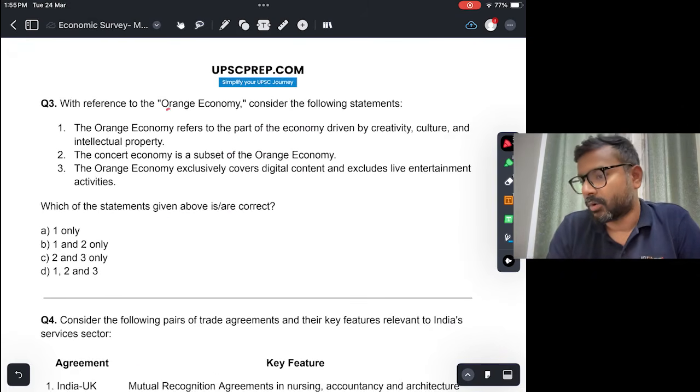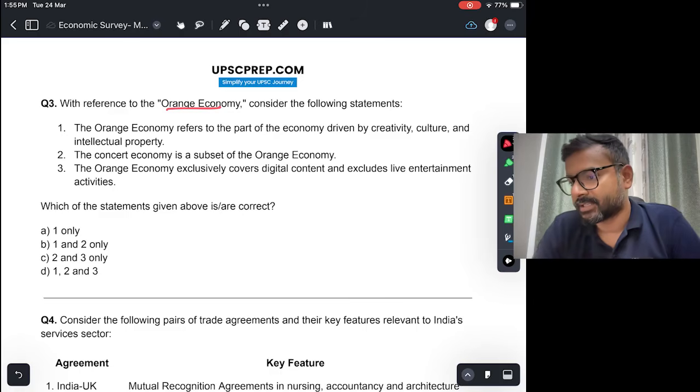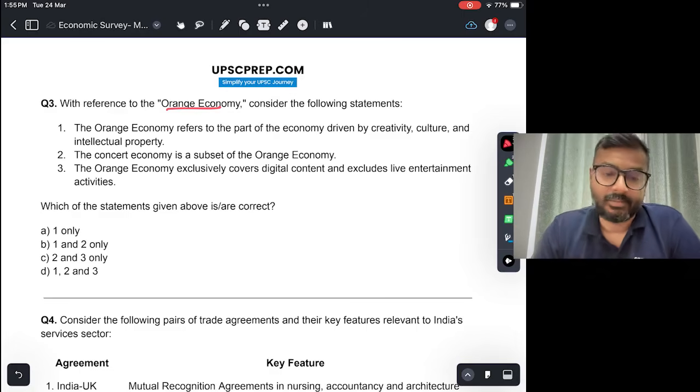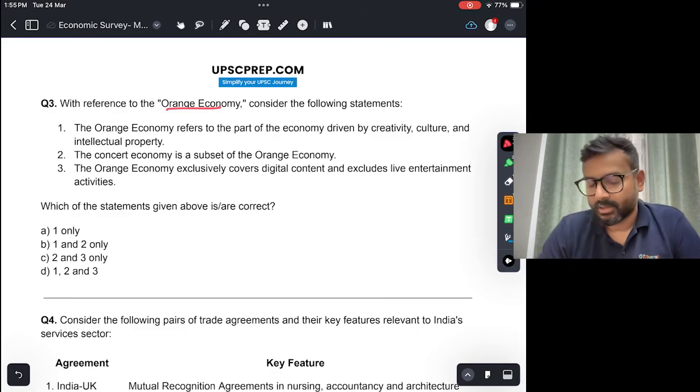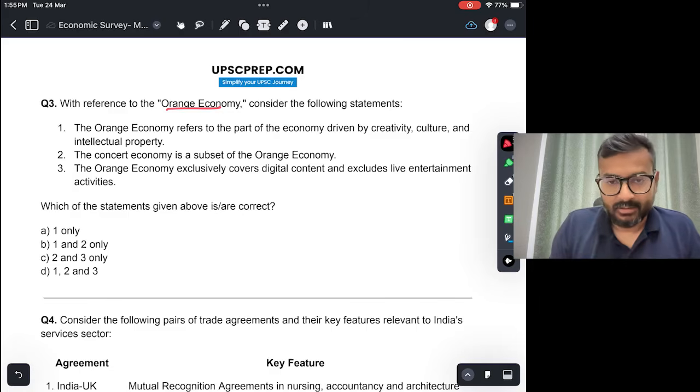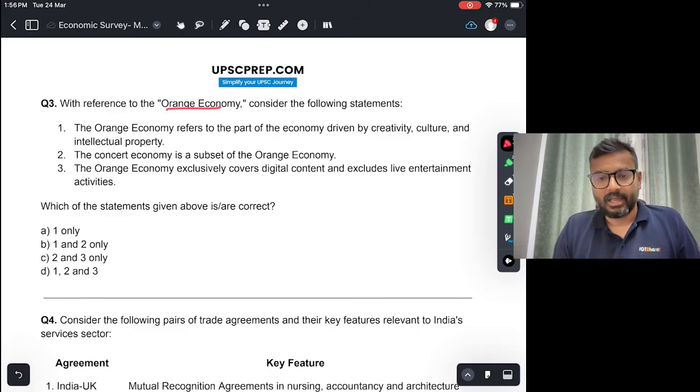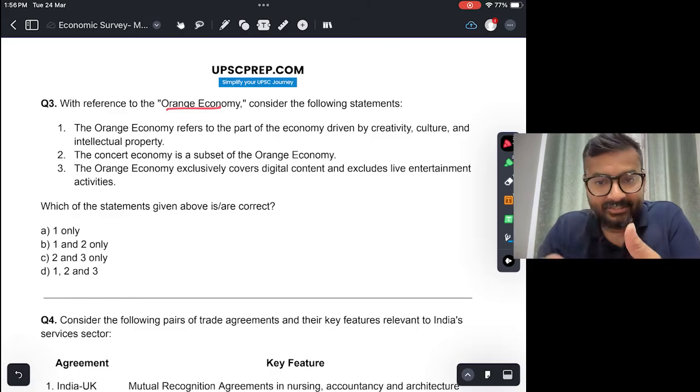With reference to the orange economy, consider the following statements. Orange economy refers to the part of the economy driven by creativity, culture, and intellectual property. This is true. In fact, the term orange economy was also used by our Honorable Prime Minister, and it is generally for the creative economy.